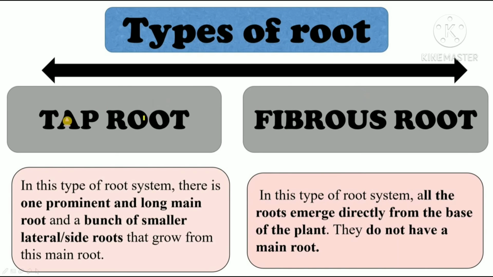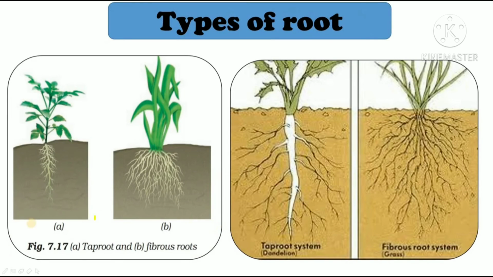Okay, there are two types of roots, taproot and fibrous root. So in taproot system, there is one prominent and long main root and a bunch of smaller lateral or side roots that grow from this main root. Okay, so this is taproot. Can you see the long prominent main root, and the side roots or lateral roots are coming out of this? So this type of root system is called taproot. This is also taproot. The main root and the lateral side roots.